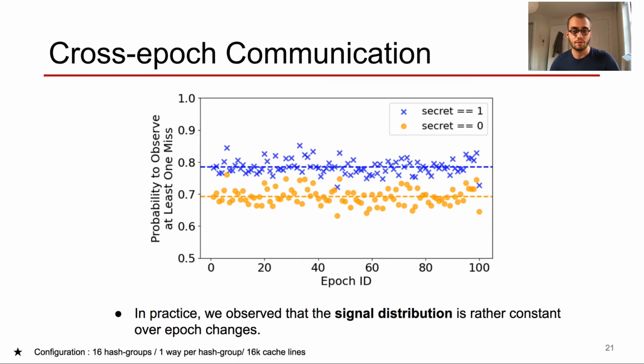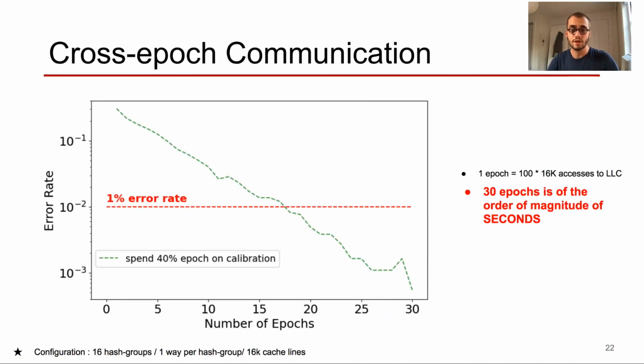Let's see how the cross-epoch attack performs in practice. Here, the cache configuration is the same as before. The victim also runs our RSA example. The graph represents the decode error rate as a function of the number of epochs spent on the attack. We see that in practice, communication across epochs works, as error rate decreases with the number of epochs, and the secret can be decoded with 1% error rate in less than 30 epochs. Given that an epoch unit is more or less equivalent to 100 times 16,000 last level cache accesses, we can roughly approximate the time to leak the secret bit to a few seconds. That's a lot better than the years of security promised by some of the randomly mapped cache designs.